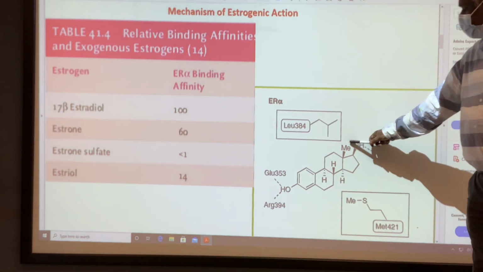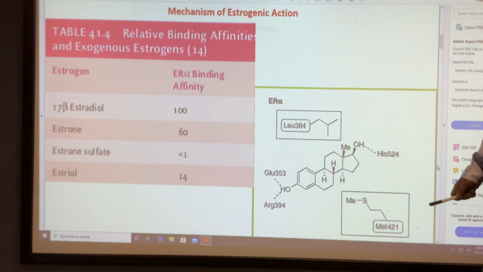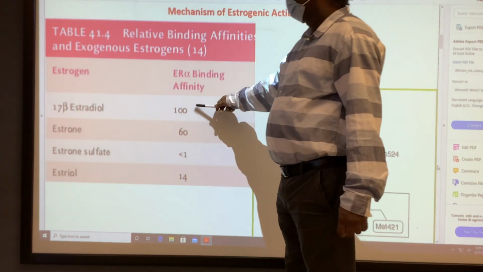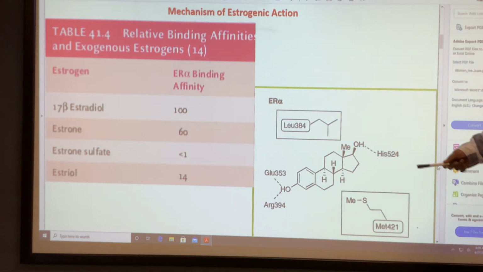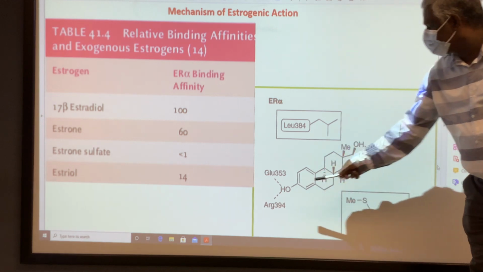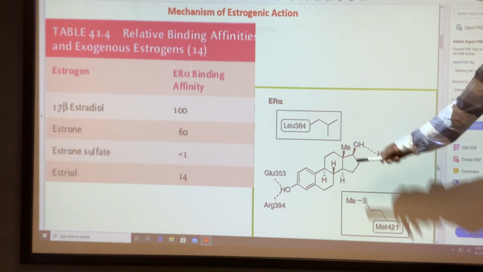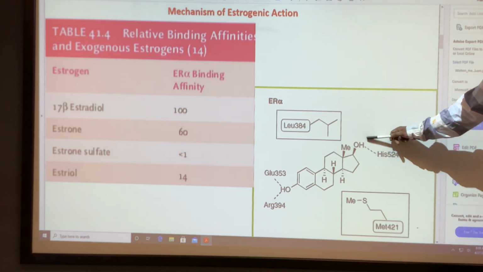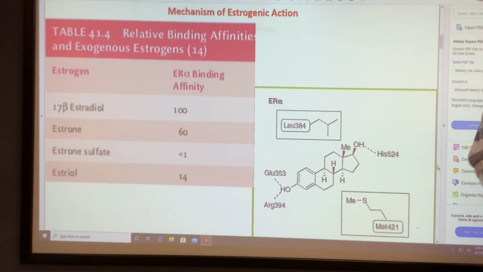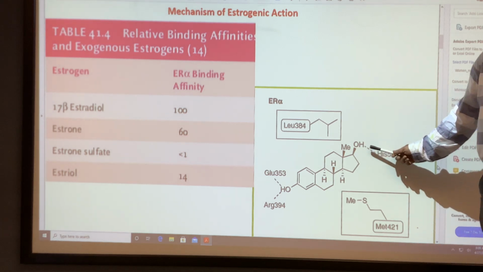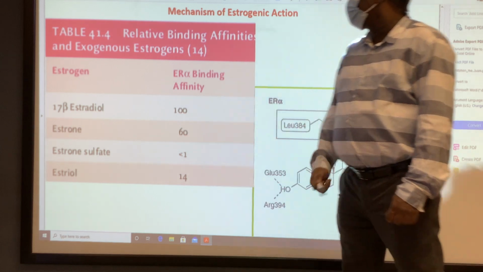Estradiol is 100% affinity. In estrone, one hydroxy is converted to keto, and when you change the hydroxy to keto, we don't get this hydrogen bonding interaction. This will be only possible with the hydroxyl group. So we lose one hydrogen bonding interaction, and the potency is only 60% compared to estradiol.